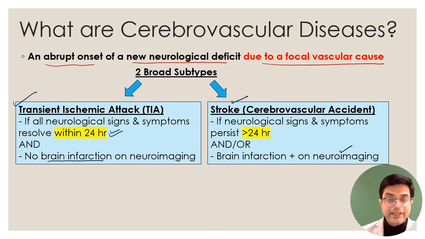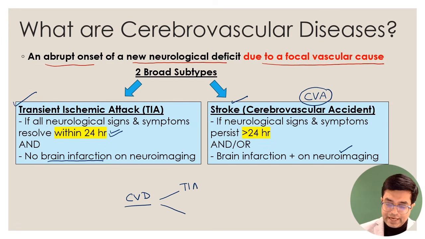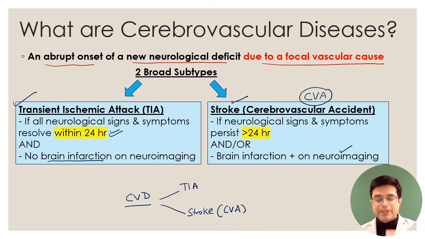Stroke का other name है cerebrovascular accident. तो समझ लो कि there is an entity known as CVD, cerebrovascular disease. ये दो तरह की है, TIA and stroke. And stroke is the form which is also known as cerebrovascular accident. So sometimes examiner क्या बोलेगा, he will put the words cerebrovascular accident. So you should understand that the stroke phenomenon is being talked about, right? So these are the two broad subtypes.